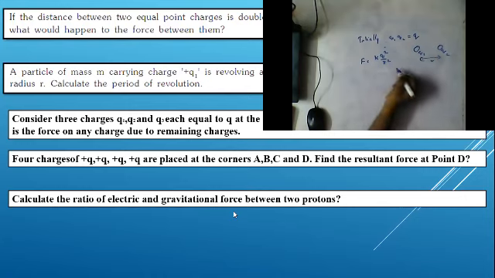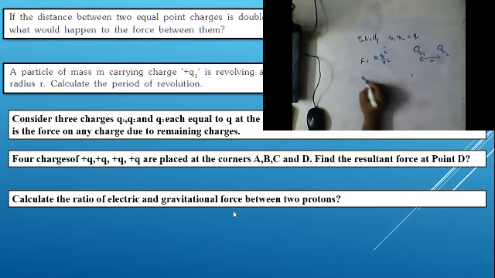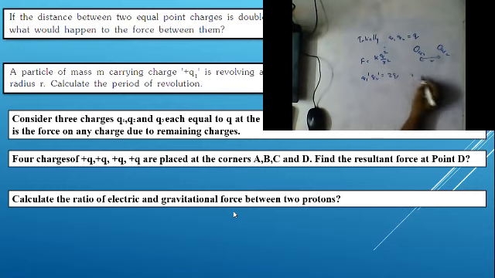Now, due to some situation, the charges q1 dash and q2 dash are equal to 2q, and r dash is equal to 2r. That is, the charges were doubled and the radius was doubled. What will happen? F dash is equal to k into q1 dash q2 dash by r dash square.